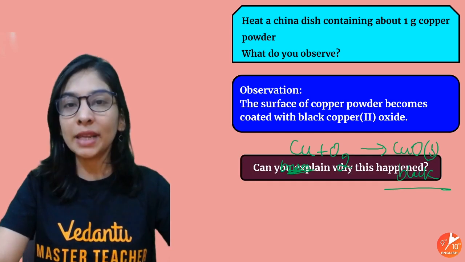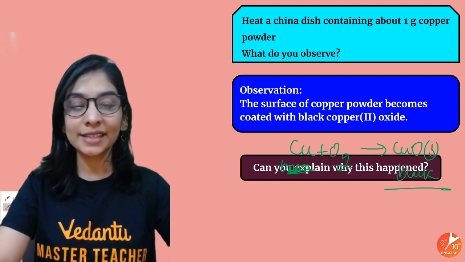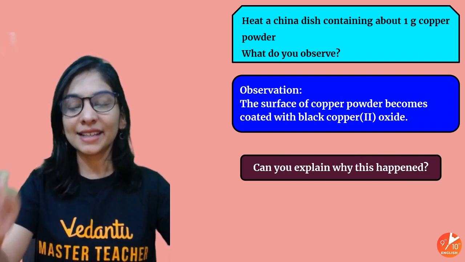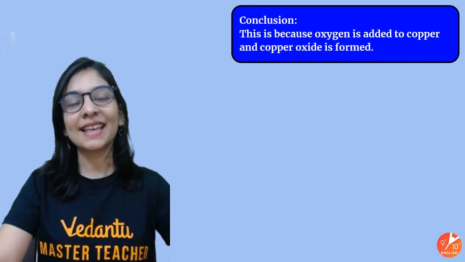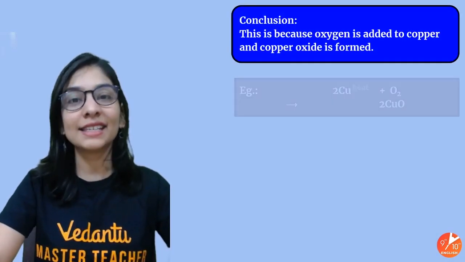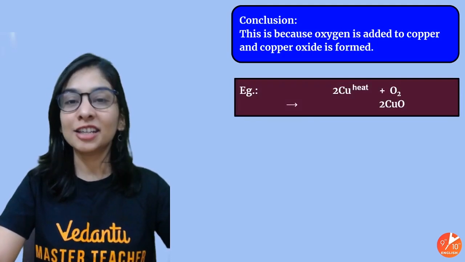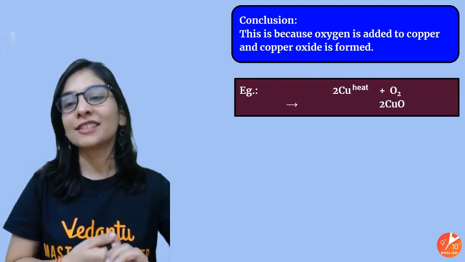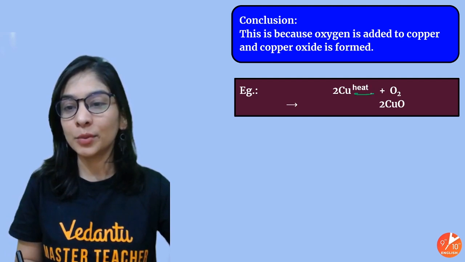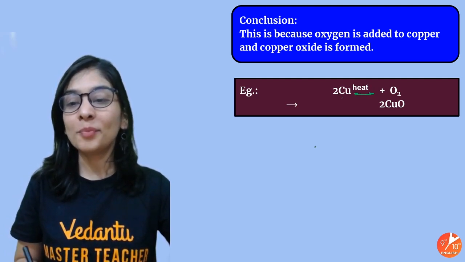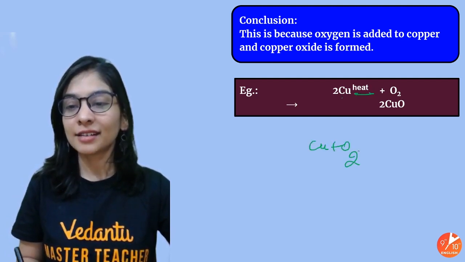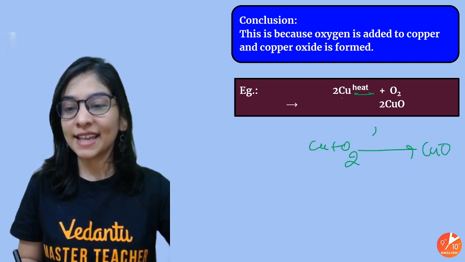My copper is taking oxygen and making copper oxide. So can you explain why this has happened? Why exactly this happened? Because oxygen is added, and if oxygen is added to a substance, that is called oxidation, in very simple words. Copper with oxygen giving you copper oxide.